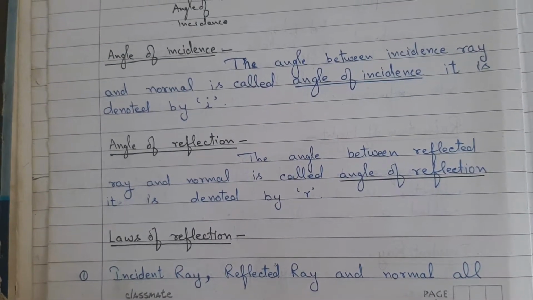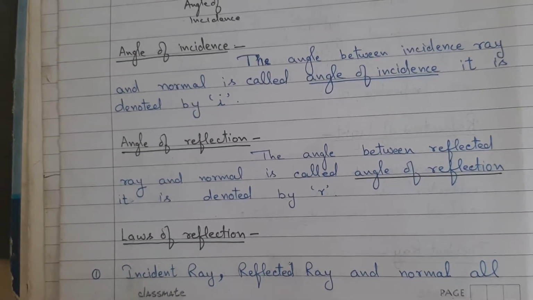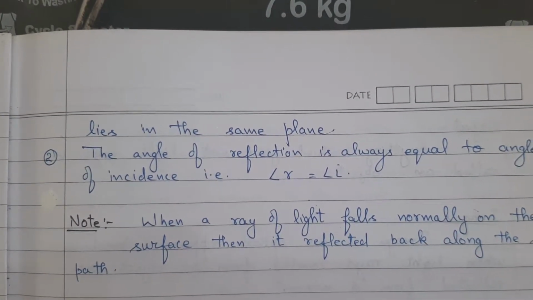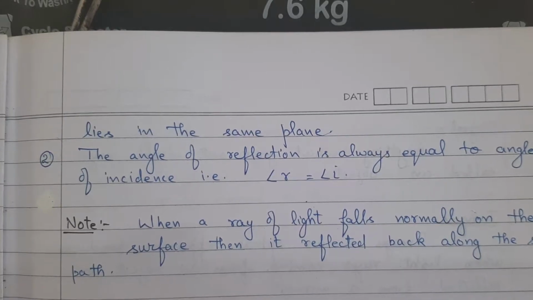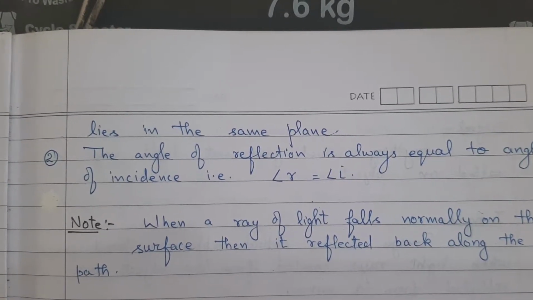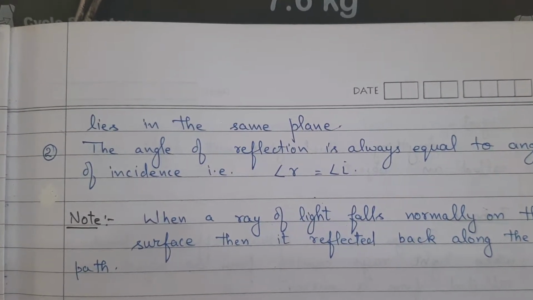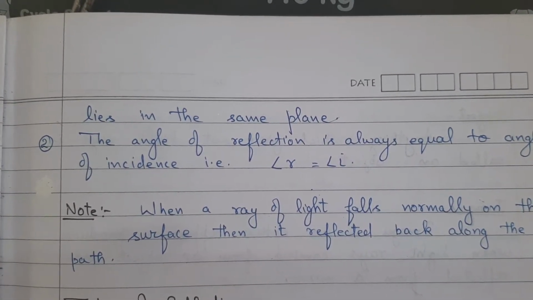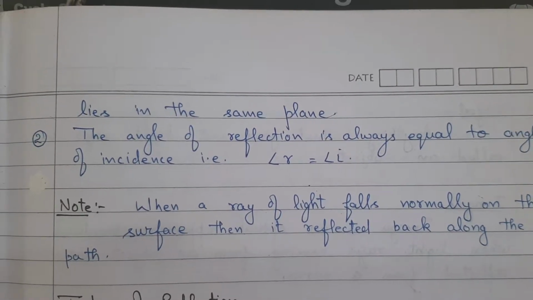Laws of reflection. First, incident ray, reflected ray and normal all lie in the same plane. Second, the angle of reflection is always equal to the angle of incidence, that is, angle r is equal to angle i. Note: when a ray of light falls normally on the surface, it is reflected back along the same path.